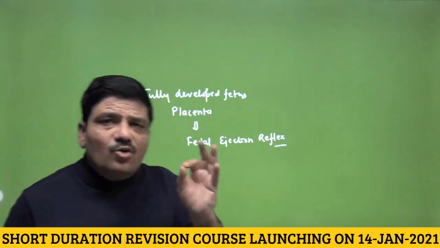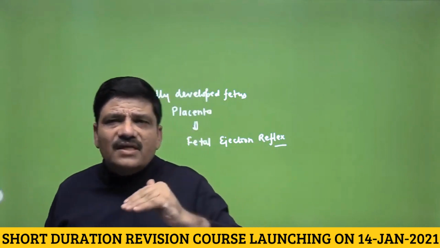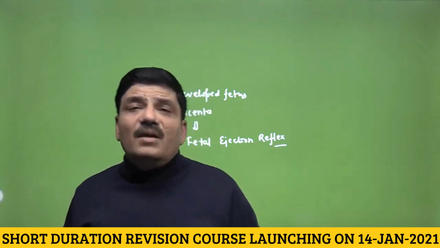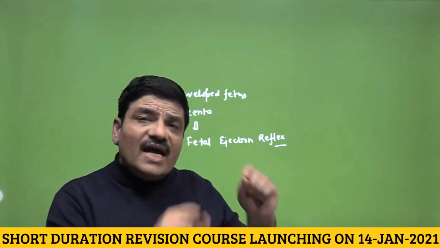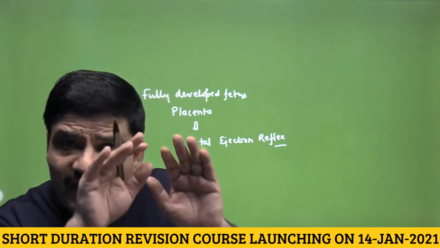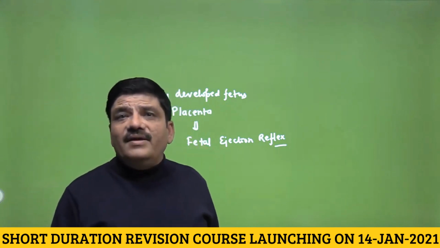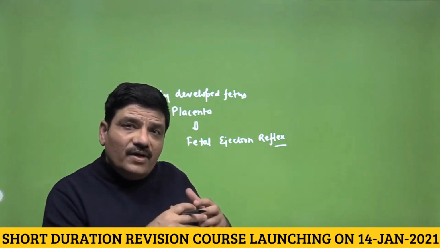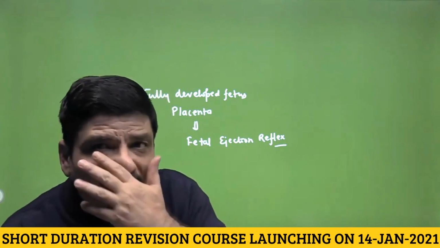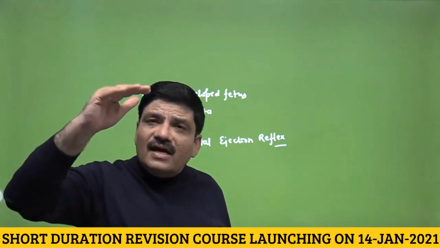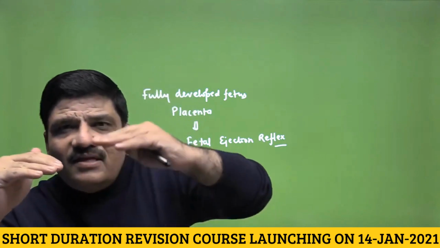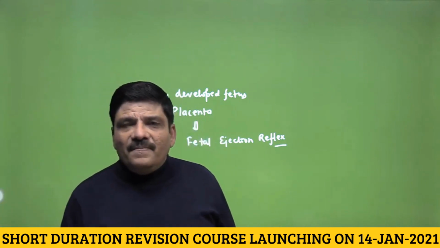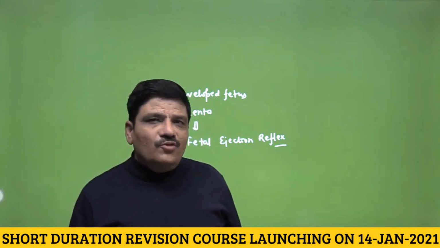If you remember, I told you that during pregnancy, the placenta secretes a larger amount of progesterone as compared to the estrogen. And that progesterone inhibits the myometrium contractility. So when the fetus is fully developed, a signal is sent to the placenta, and the placenta decreases the secretion of progesterone and increases the secretion of estrogen. I think this should be now absolutely clear.